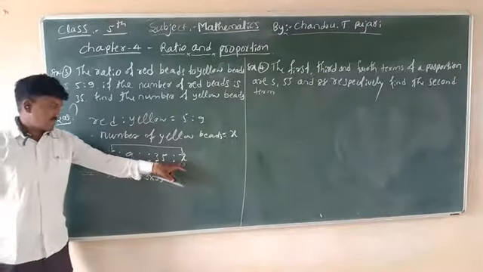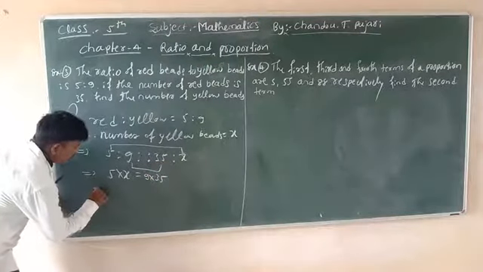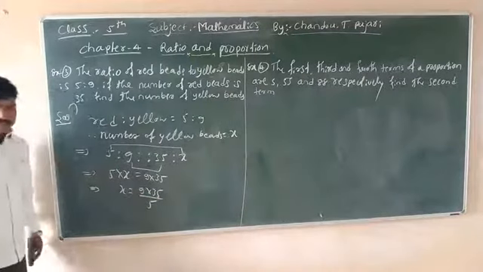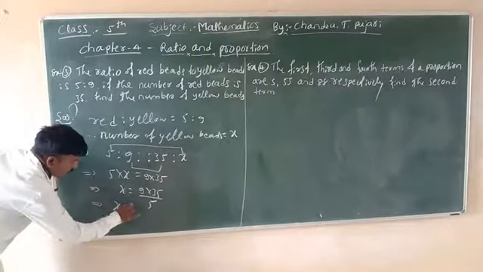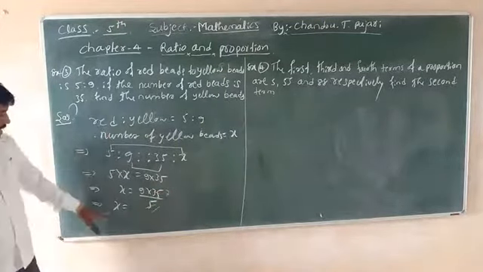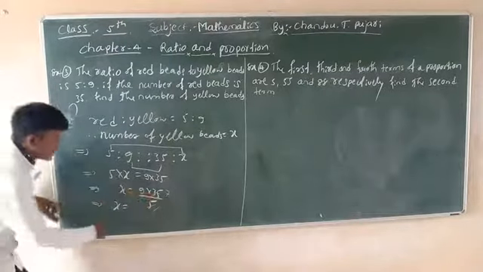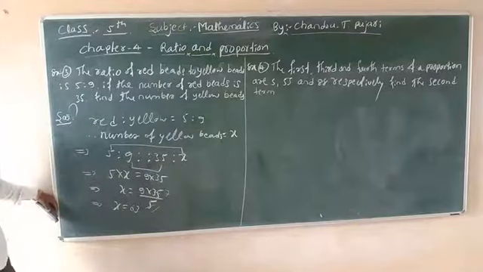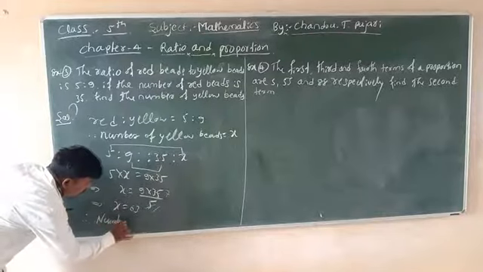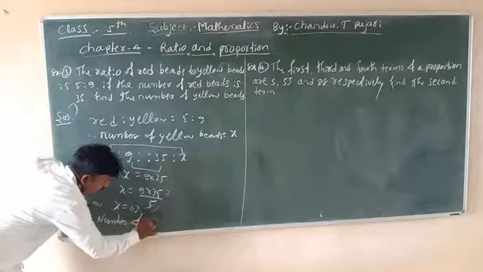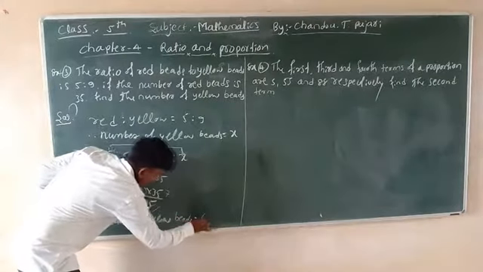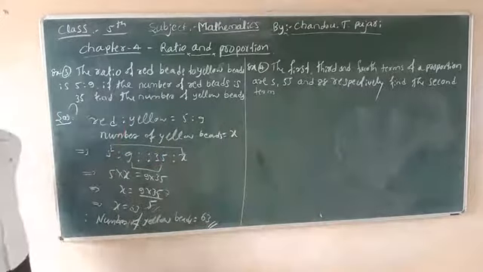You want x, therefore x is equal to 9 into 35 divided by 5. Next, simplification. Therefore x is equal to, cancellation, 5 ones are 5, 5 sevens are 35. Next, x is equal to 7 nines are 63. 7 nines are 63. Therefore the number of yellow beads is equal to 63. This is the answer.